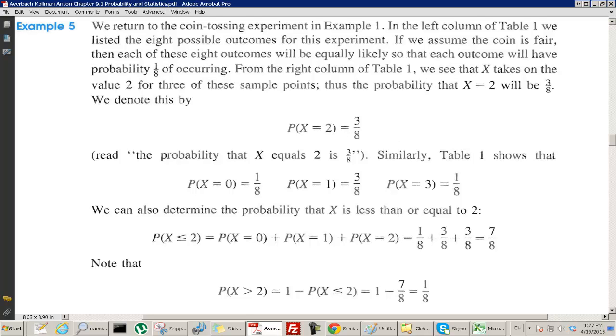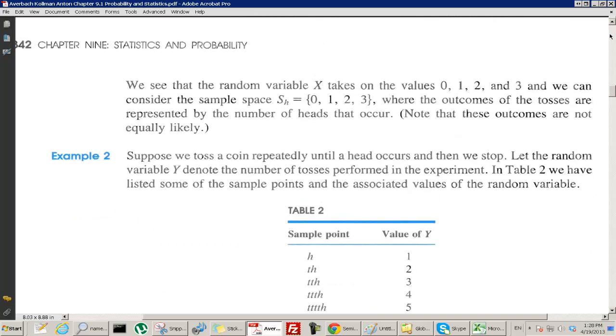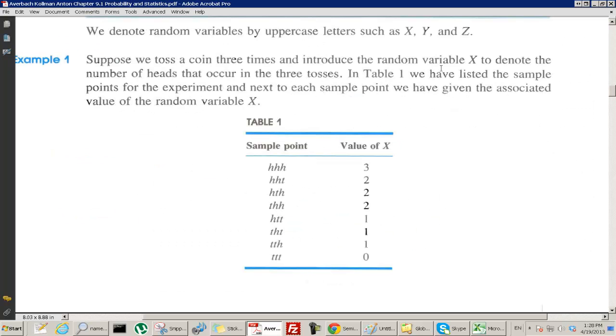Okay, so we're going to use this notation. You're going to see this notation often. Okay, we can also ask this question. So again, I guess I would put quotation marks around it, but what does this mean? The probability that x is less than or equal to 2. What does that mean? X is what? The number of heads. X was defined to be the number of heads, right? So let x, introduce the random variable x to denote the number of heads. Okay?